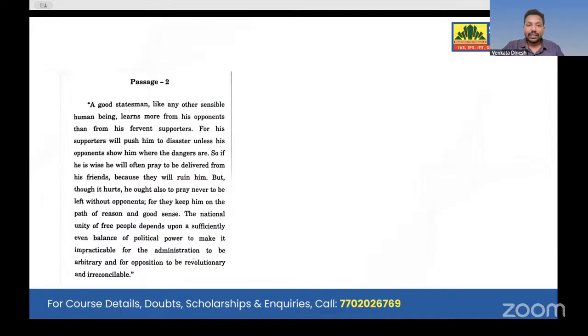Next: a good statesman, like any other sensible human being, learns more from opponents than from his fervent supporters, right? For supporters will push him to disaster unless his opponents. So he talks about who our opponents are, what path we have to go, so that everyone should have an opponent. That is what it talks about. The national unity of free people depends upon a sufficiently even balance of political power. Again, from individual he went to the bigger national issues and revolutionaries and all. So quite a complex thing. While you are attempting this type of passage, think twice whether you have time, whether you are in the safe zone or not.